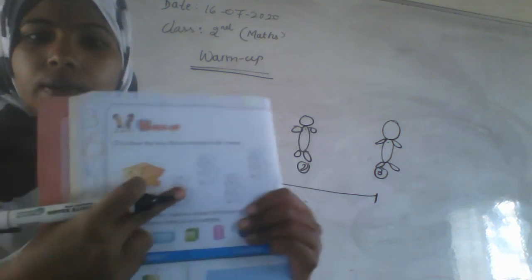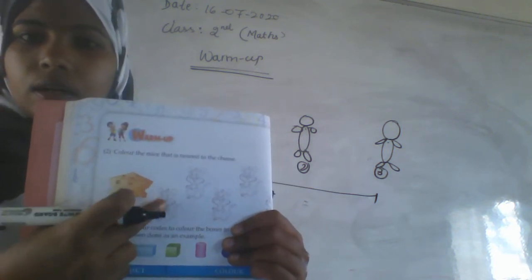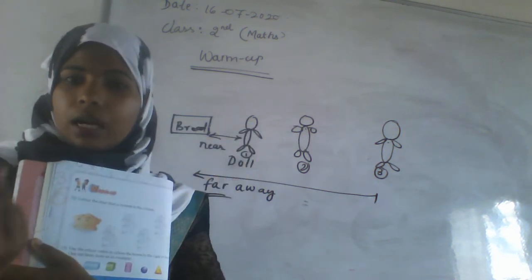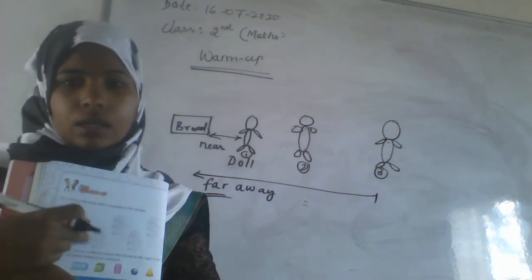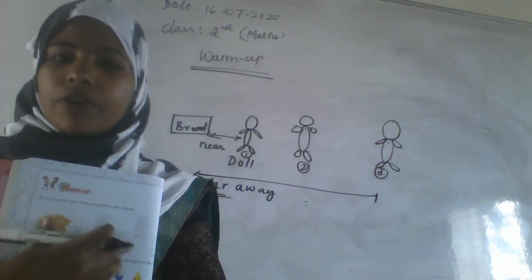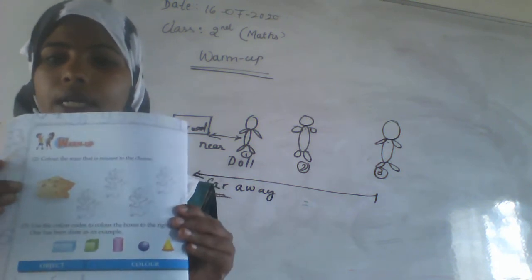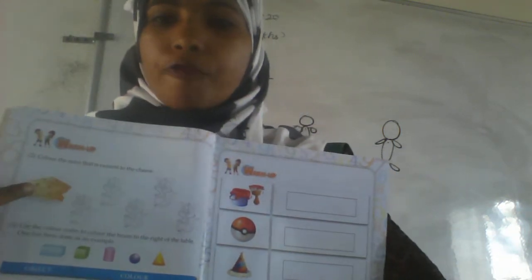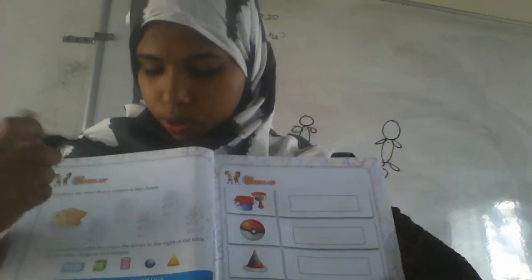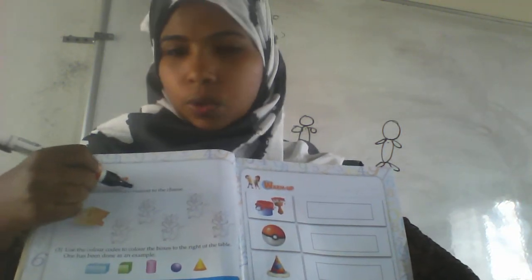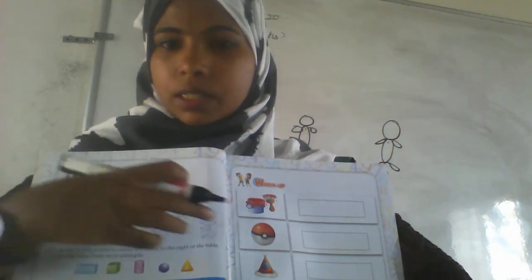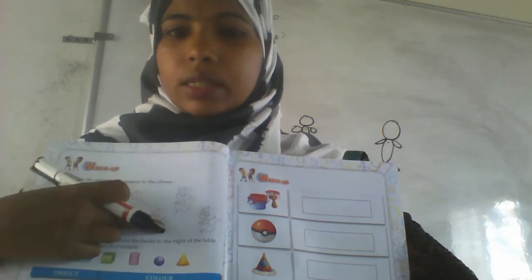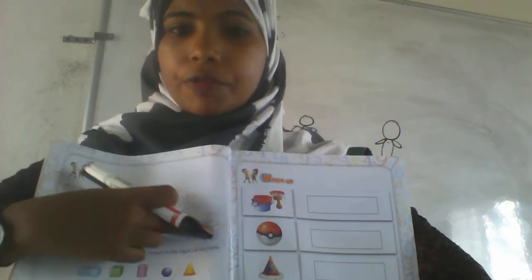And this one is the nearest mice, so please color this mice with any type of color. Which is your favorite color? Maybe red, green, pink, yellow. Just color it. Then after this you identify which is the nearest and which is the farthest. If I am asking which mice is far away from the cheese, it is this one, the fifth mice. 1, 2, 3, 4 and 5th. Then the fifth mice is far.